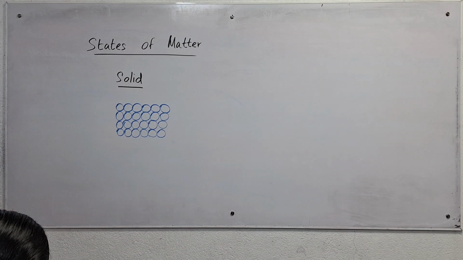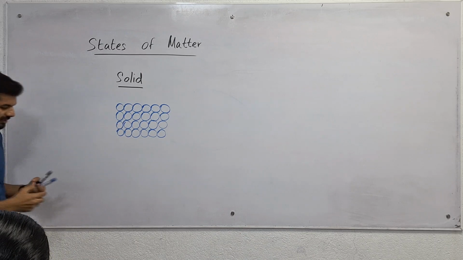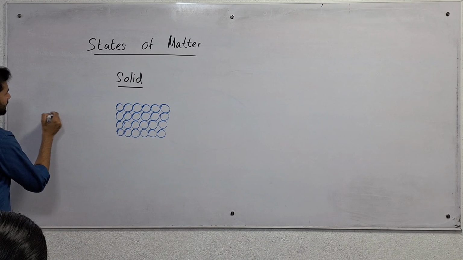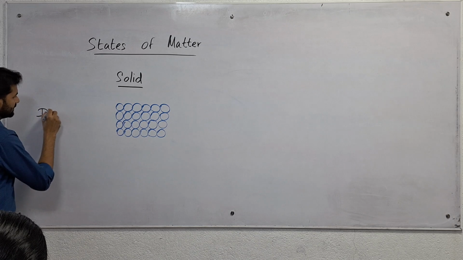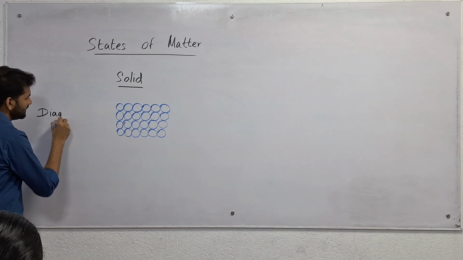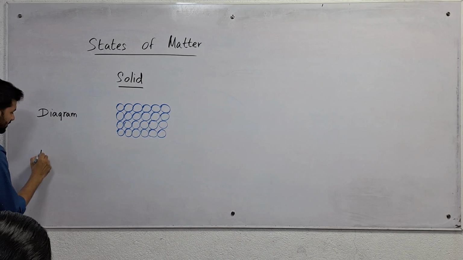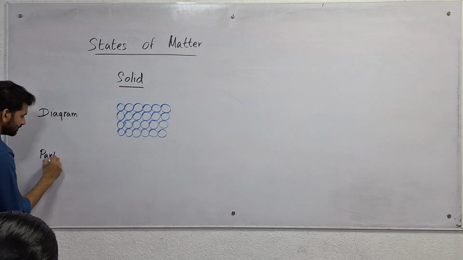Then we can say that they have a regular arrangement. So the arrangement is a regular arrangement. Now this is the diagram that we can draw. Then we can discuss the particle arrangement.